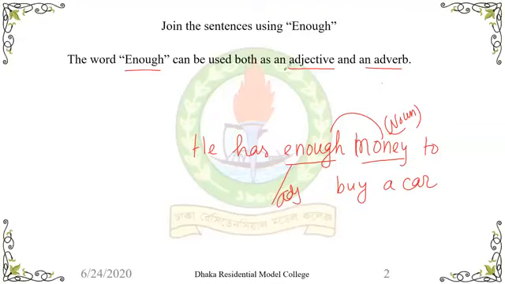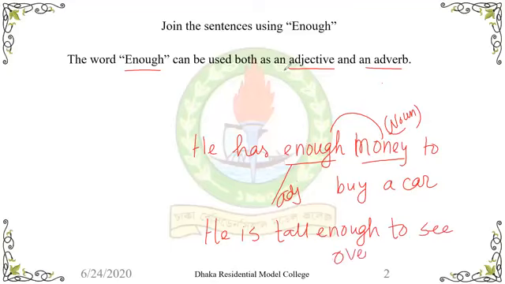But if you write, he is tall enough to see over the wall.